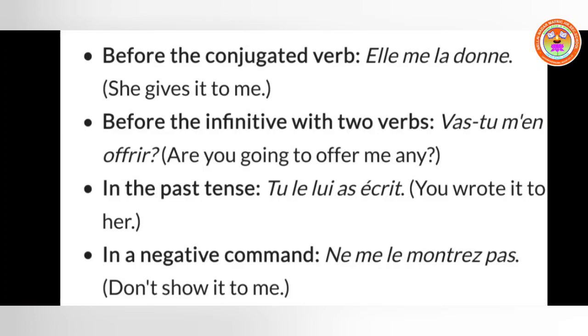The next one, in a negative command, ne me le montre pas. So this is the negative form of the imperative tense, starting with the negative, then come the pronouns. See the placement. So that is what I said: before the verb it is different, and after the verb it is different. Don't show it to me.